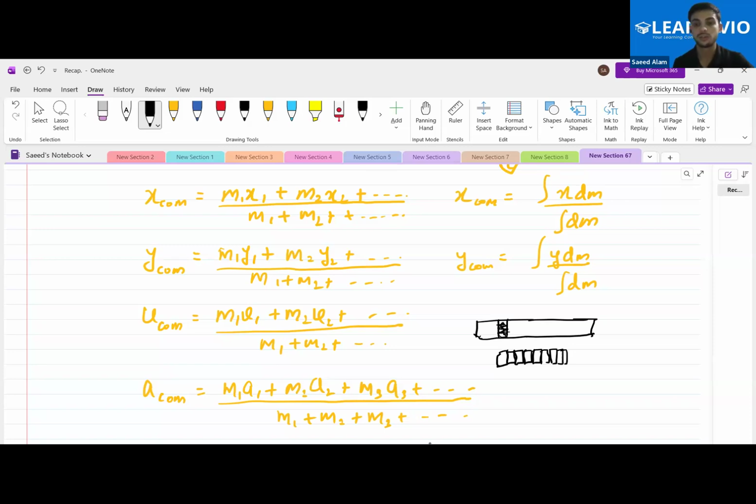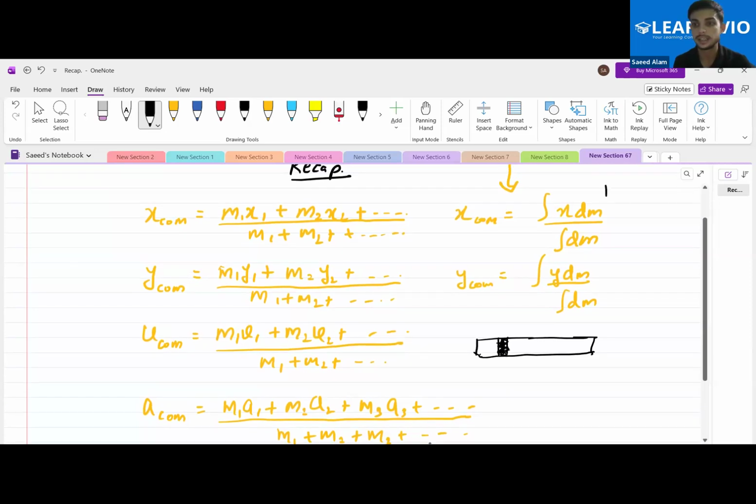Understood? So if it is like that, in this case, this will be the dm mass that I had marked over here. Okay, as it is a dm mass, it will definitely, like what was happening before, that there was a rod, there was a small dm mass, and it was having some x coordinate with respect to the origin that we had chosen initially.